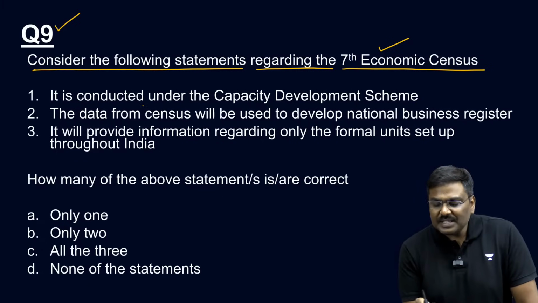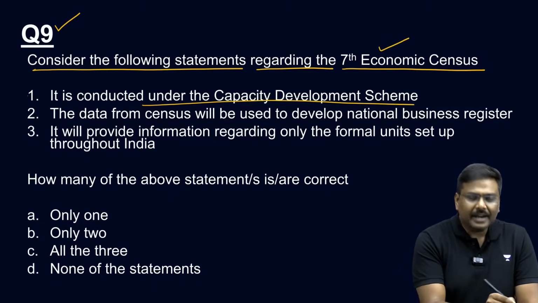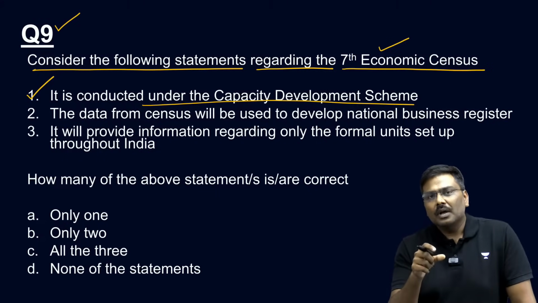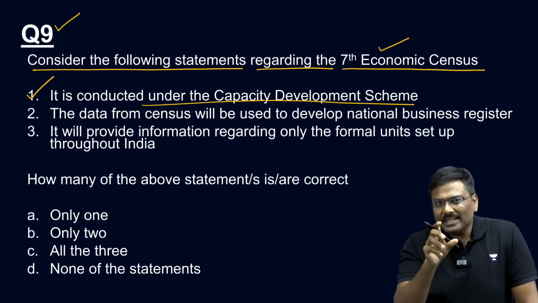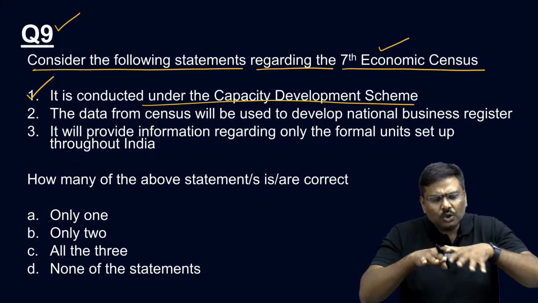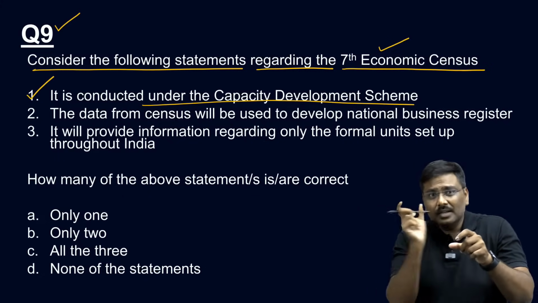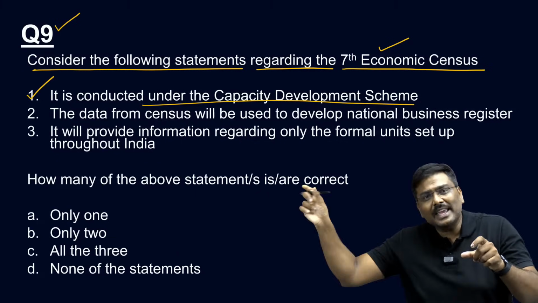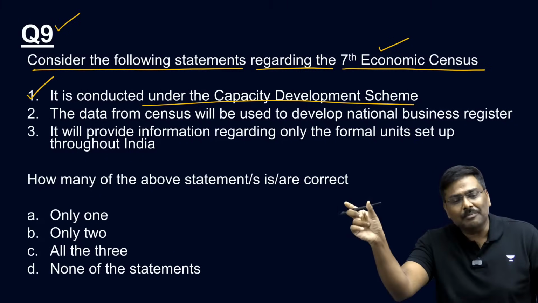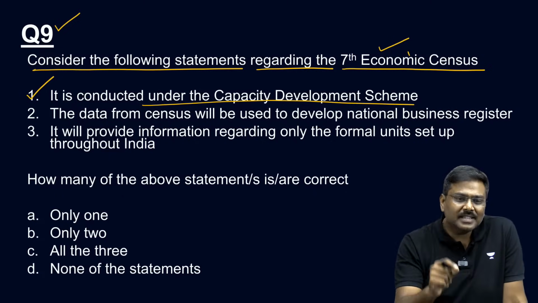Okay, let's start now. It is conducted under the capacity development scheme. Statement 1 is correct. Now, what is this capacity development scheme? Please understand this. There is a central government scheme called the capacity development scheme. Under the capacity development scheme, there are two components. One is the strengthening statistical system scheme, triple S. Like triple R, there is a triple S. And the second one is the economic census scheme.